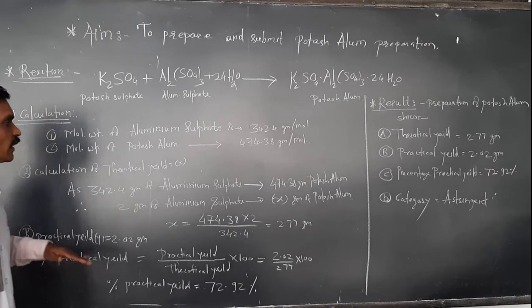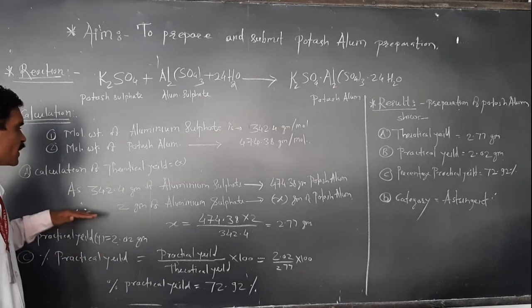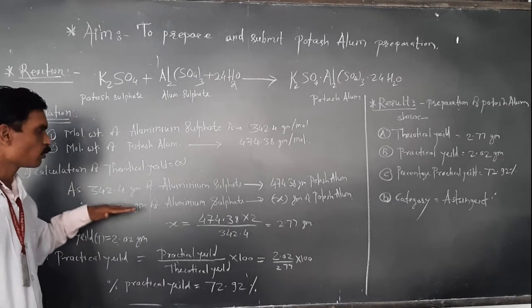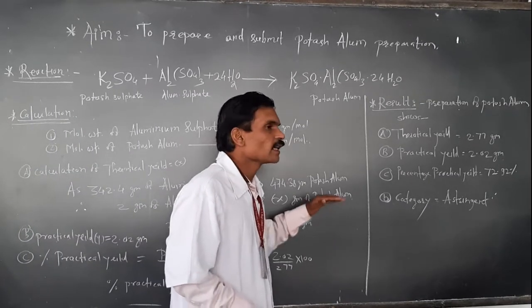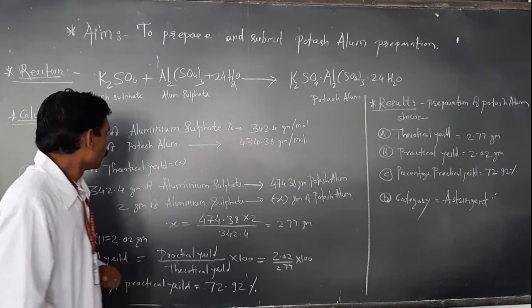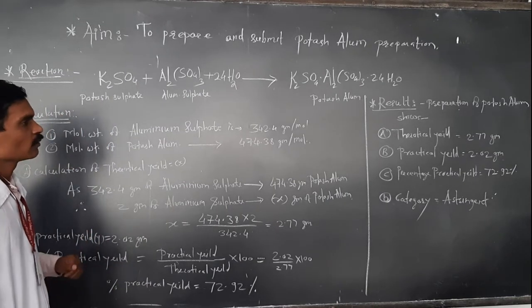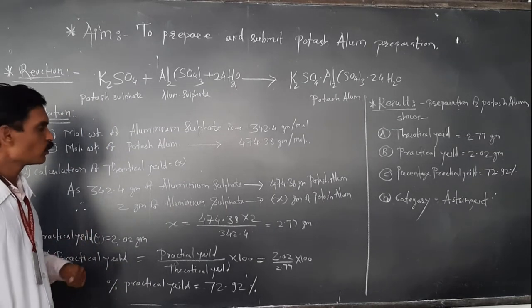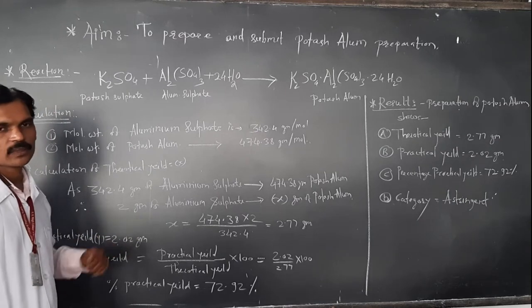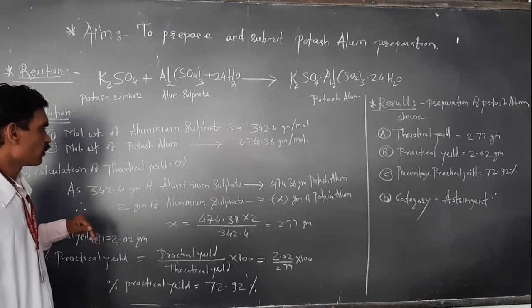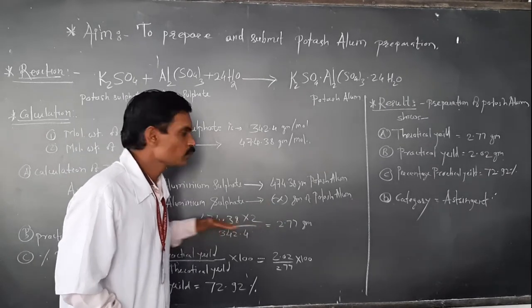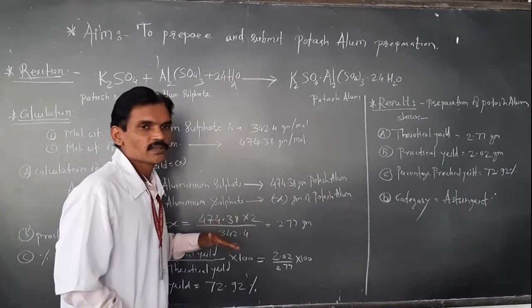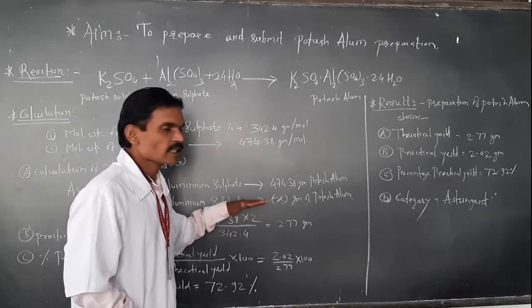Now, while calculating the theoretical yield, from 342.4 gram of aluminum sulfate we get 474.38 gram of potash alum. Today, for the preparation of potash alum, we have taken 2 gram of aluminum sulfate. So we can expect how much potash alum from 2 gram of aluminum sulfate, and that is known as the theoretical yield.